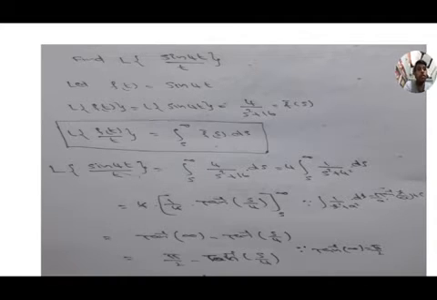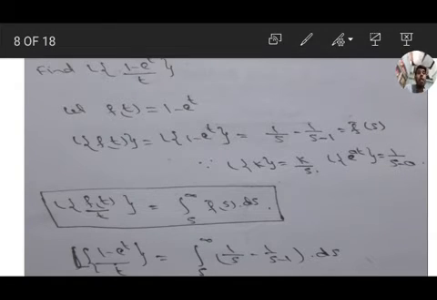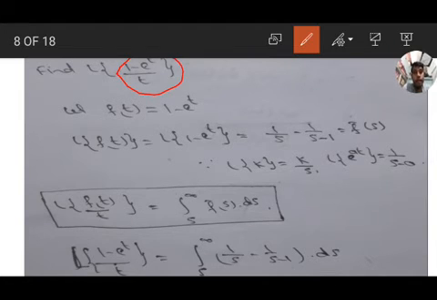Okay, let us move on to the next problem. Find the Laplace transform of 1 minus e to the power of t by t. So here also it is of the form f of t by t, 1 minus e to the power of t by t. So take f of t equal to 1 minus e to the power of t.